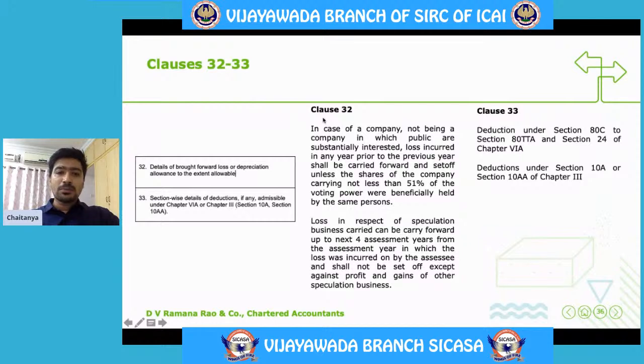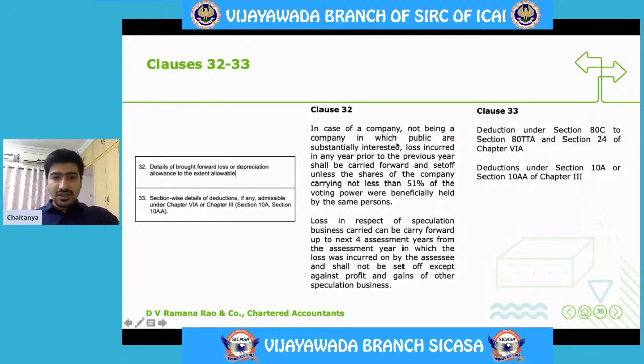In the case of a company, not being a company in which public are substantially interested, and loss is incurred in any year prior to the previous year, loss shall be carried forward and set off unless the shares of the company carrying not less than 51% of the voting power were beneficially held by the same person.